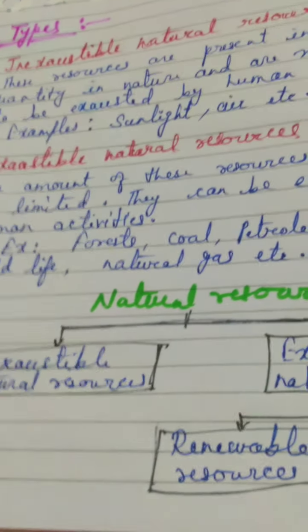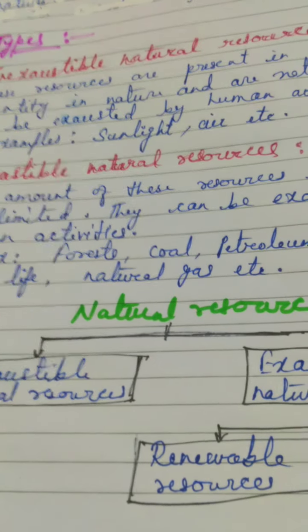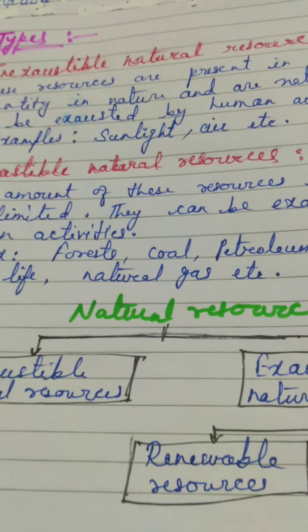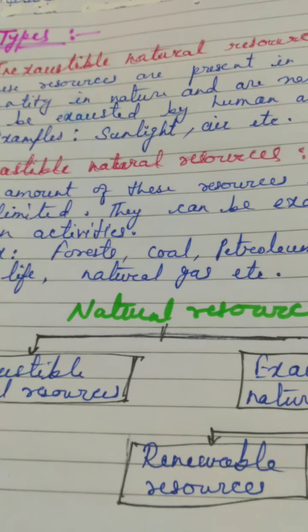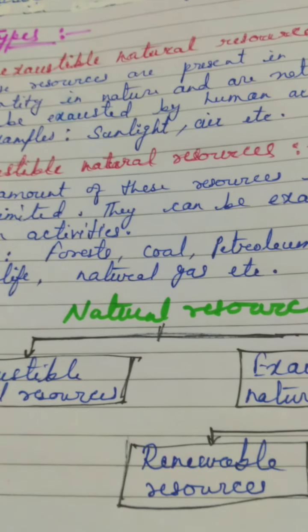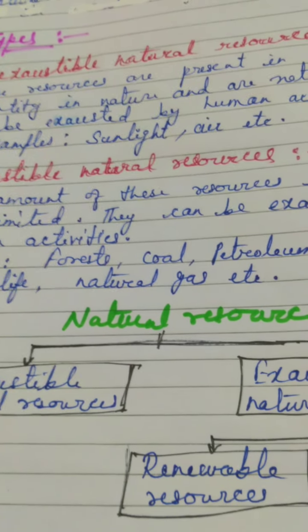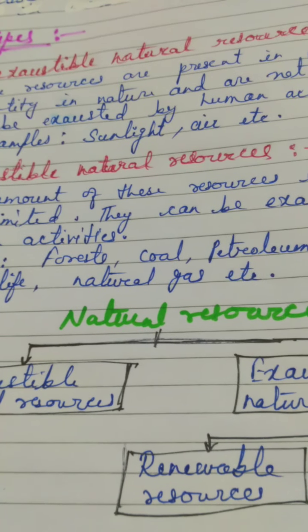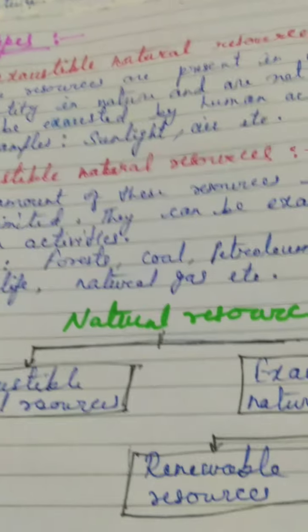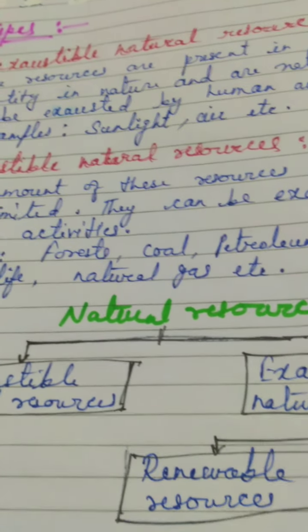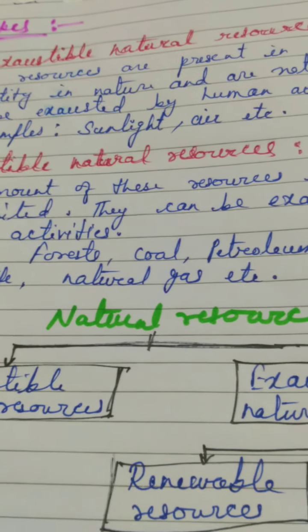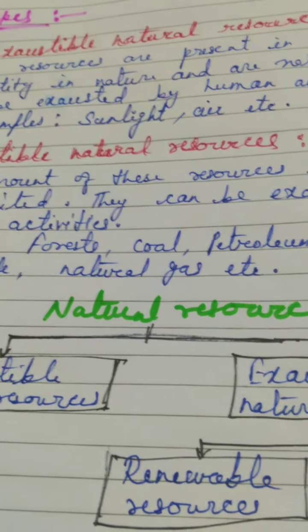Then your exhaustible natural resources, these are the precious natural resources. Why? Because more precious is your inexhaustible, because the air, water, sunlight gives us life. These are the life backups, but since they are unlimited in their quantity, we don't give them much importance, but they are most important in fact. Now the exhaustible natural resources are limited in their quantity.